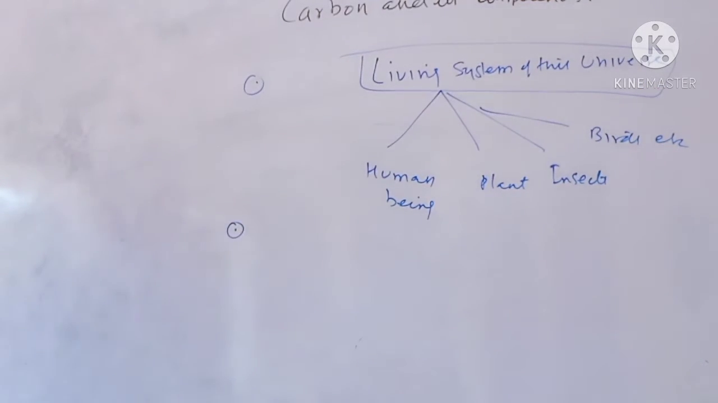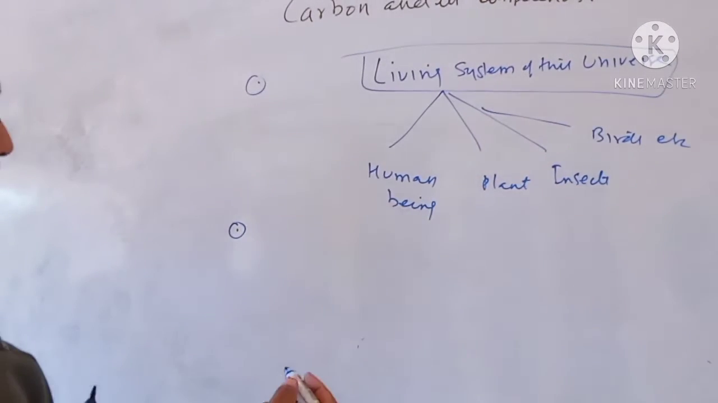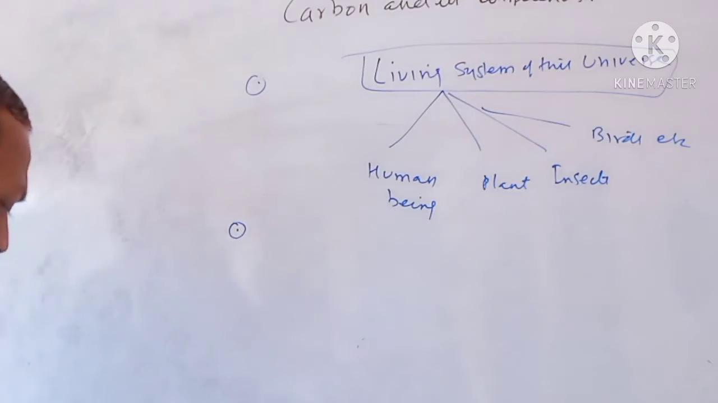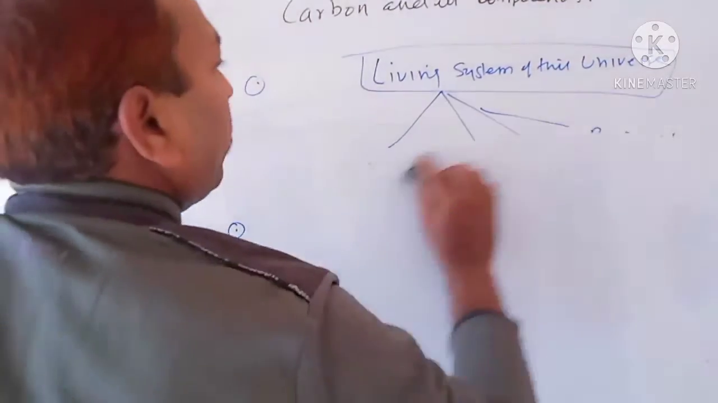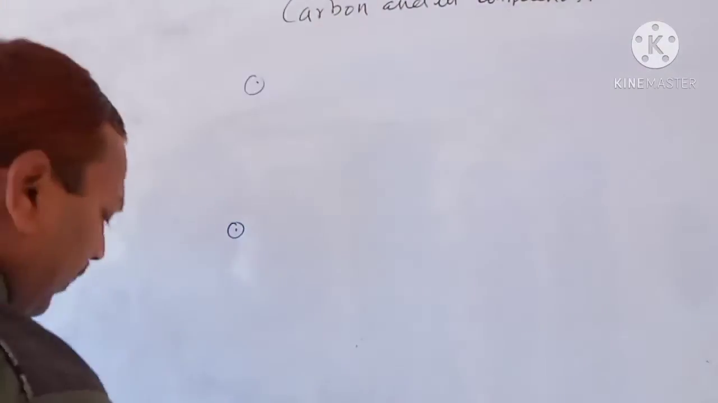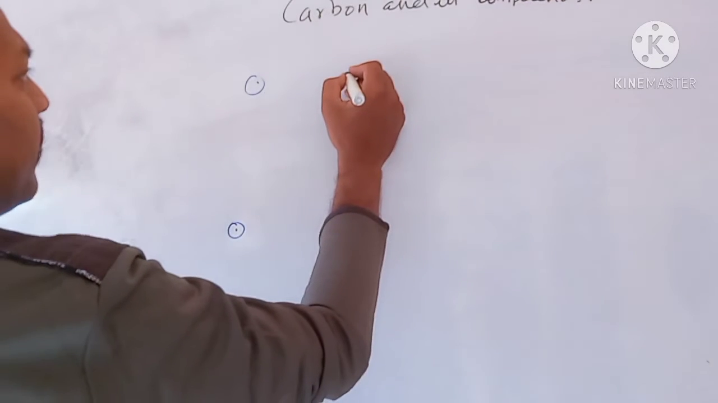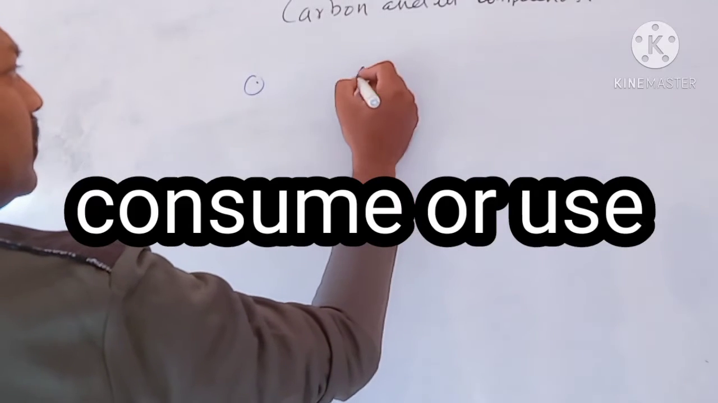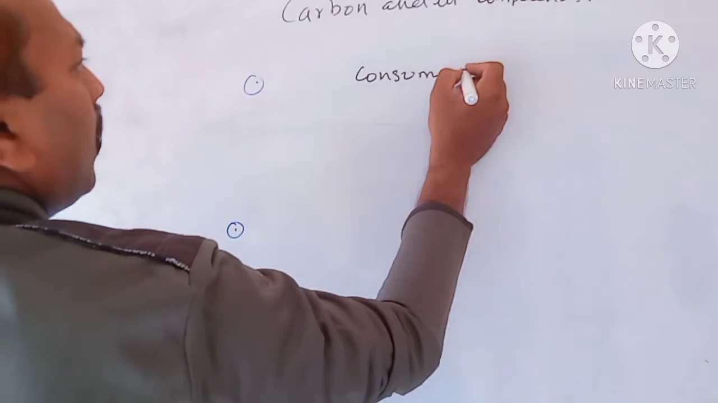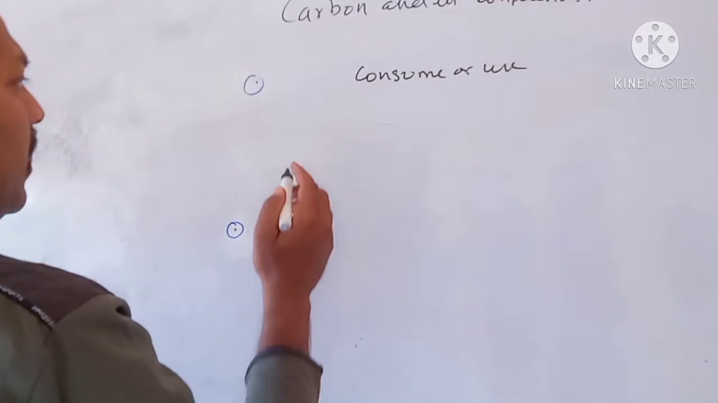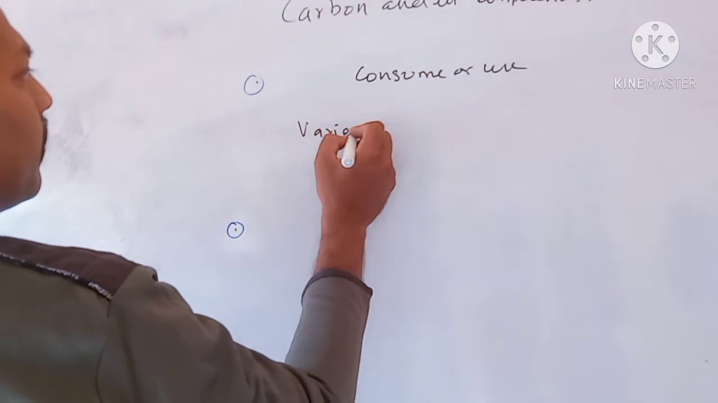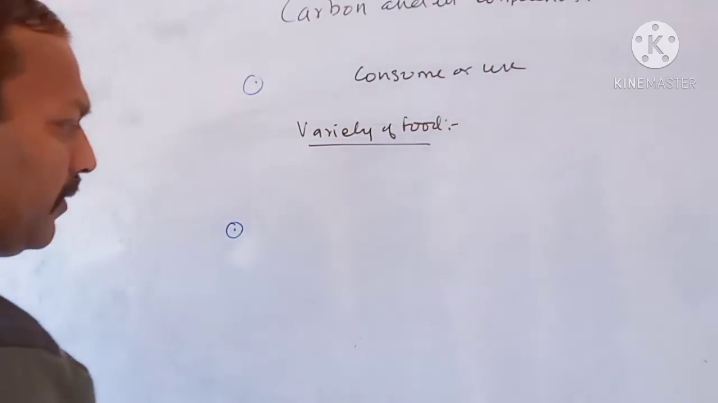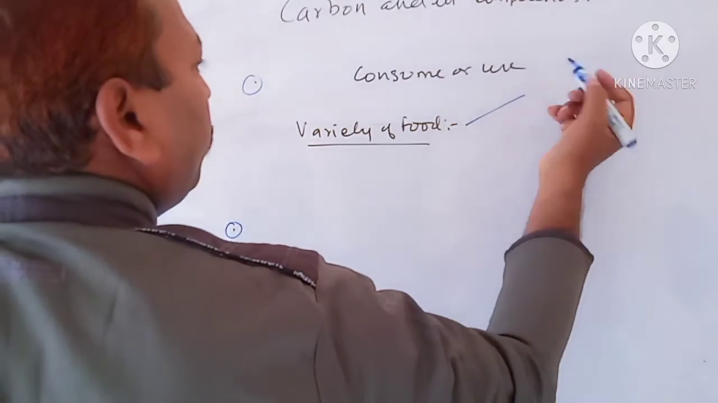Next we are going to talk about another example. Next point we are going to study, children. The living system consumes or uses things in daily life. What are they? Number 1, variety of food. Normally when you feed, what are the contents of the food?